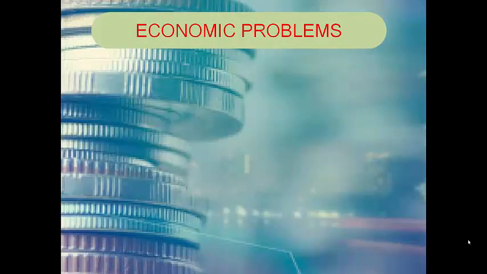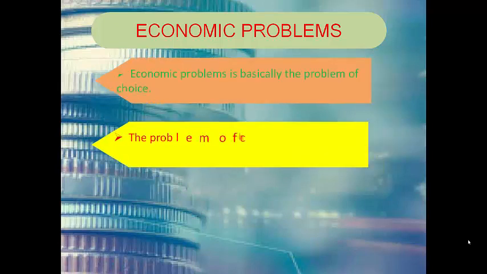Okay, let us get into the chapter. So the first topic, economic problems. Economic problem is basically the problem of choice. To satisfy biological needs and improve standard of living, a man wants varieties of goods and services like food, clothes, shoes, TV sets, mobile, furniture, visiting parks, and so on.